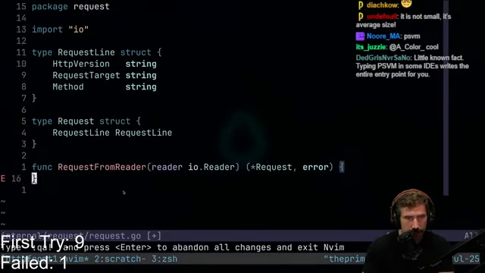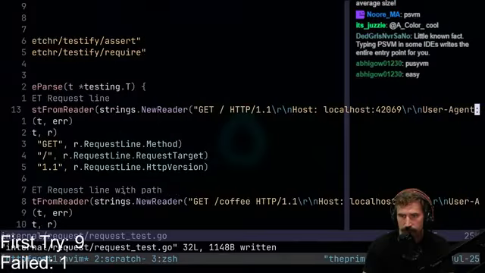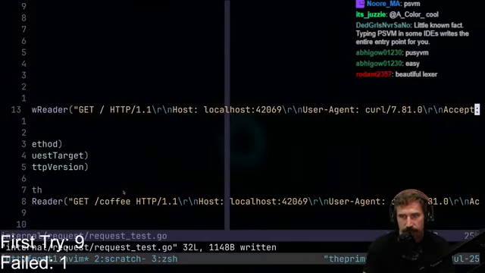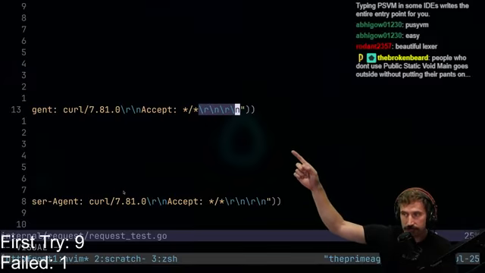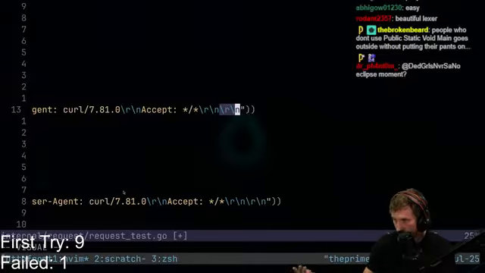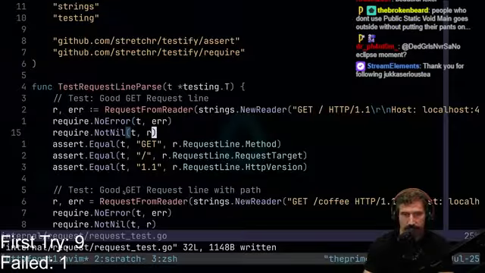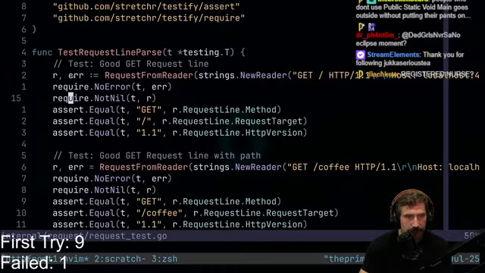Let's do it. All right, we have, and that does strings, HTTP 1.1, host, localhost 42069. Good job, user agent, curl, accept, star slash star. So there you go. And then you can see the empty line right here, right? There's the empty header. Because remember, every header is separated by a \r\n. So you can see the first \r\n, and then the second one is just right here. This is the empty one, right? Because there's nothing there. We now have an empty header that signifies the end of the headers. Awesome. So we'll have a complete request, and then we expect coming back out that,